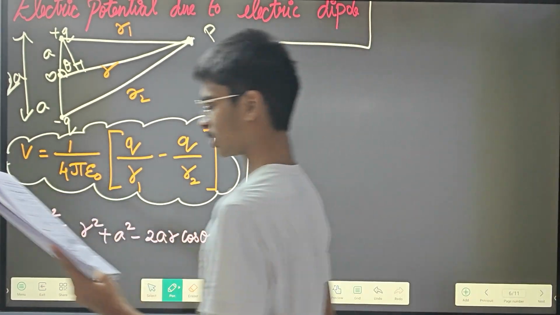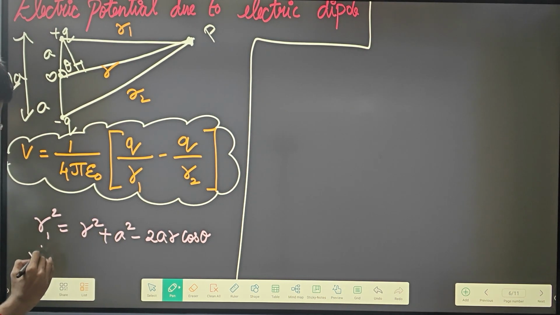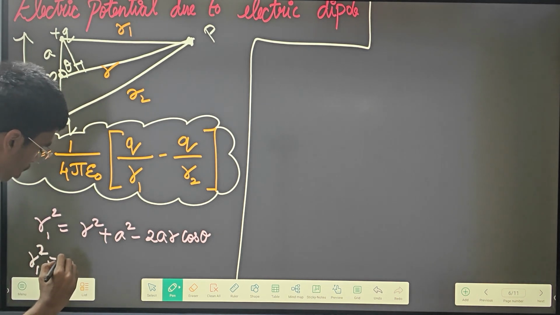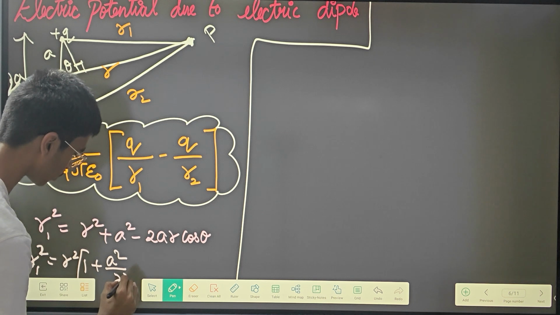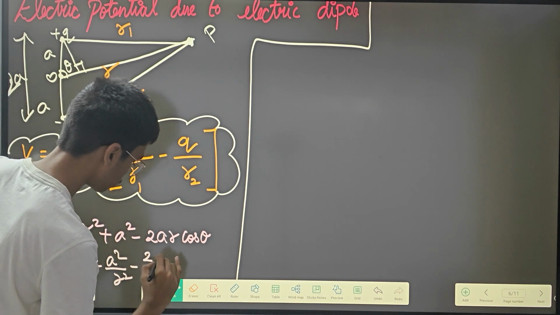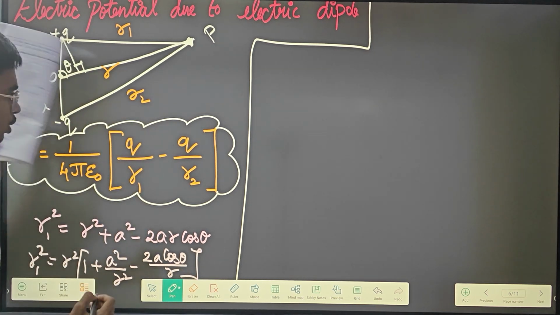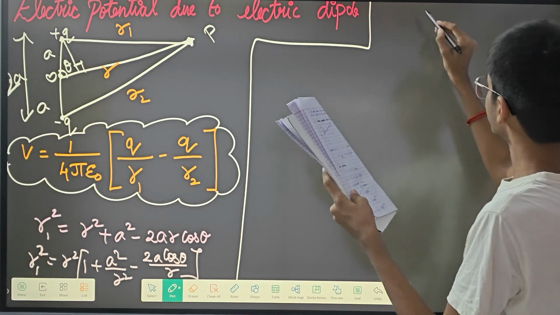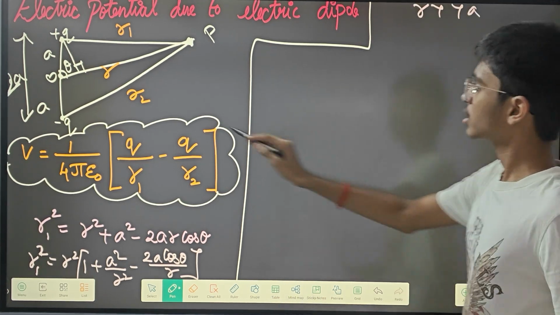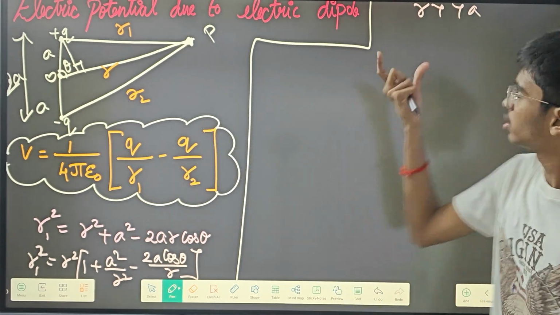Okay, so what I'm going to do is, see, r1 square. Here I'm going to divide it by r square, taking this r square as common. So r dash, r1 square is equal to r square, 1 plus a square by r square minus 2a cos theta by r. Here you have to note that r is very much greater than a. So this distance r is very much greater than this distance. Always we know the dipole distance will be very less.